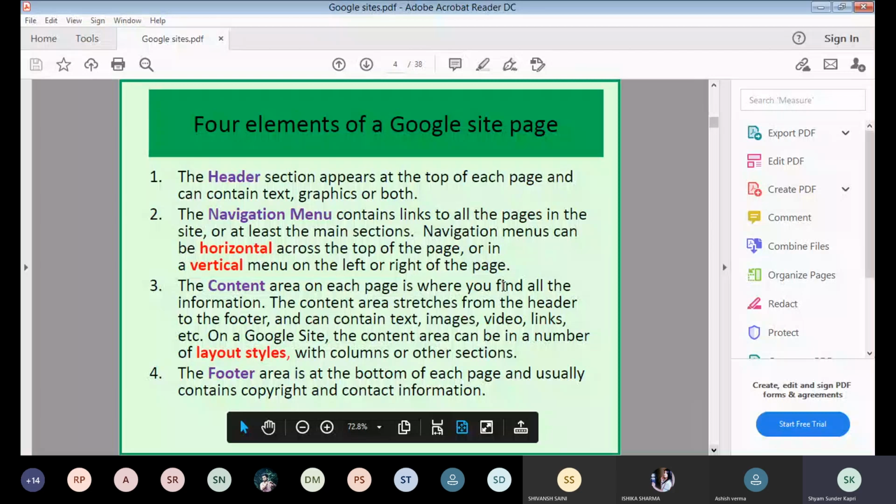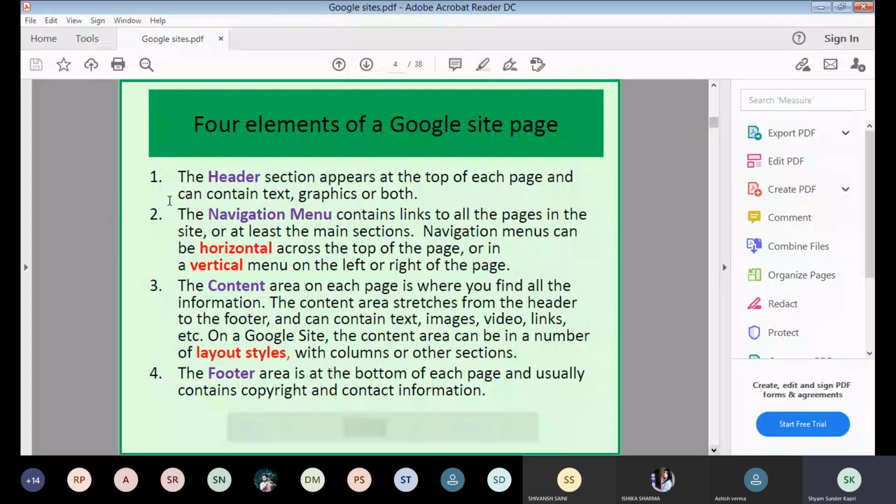The header section appears at the top of each page and can contain text, graphics, or both. The navigation menu contains links to all the pages in the site, or at least the main sections. The navigation menu can be horizontal across the top of the page or in a vertical menu on the left or right of the page, right?